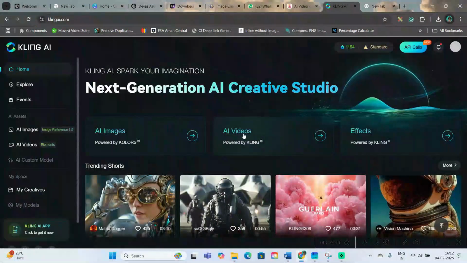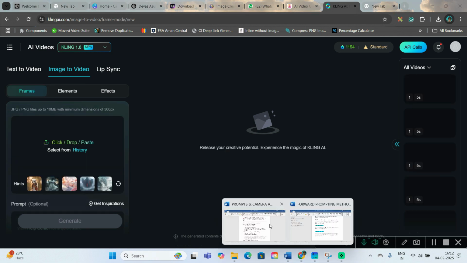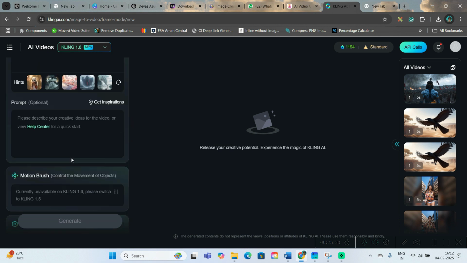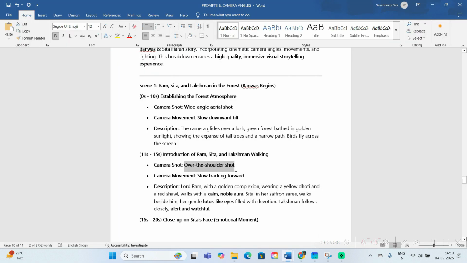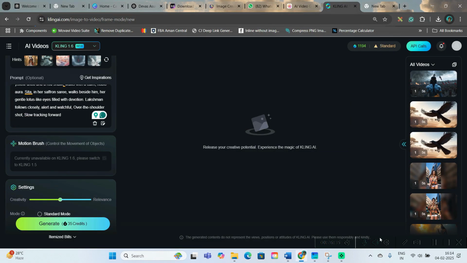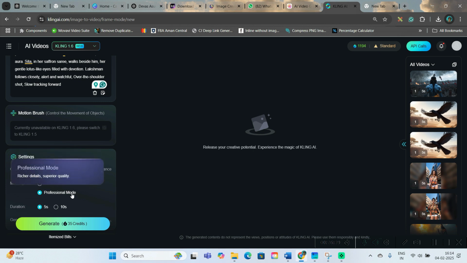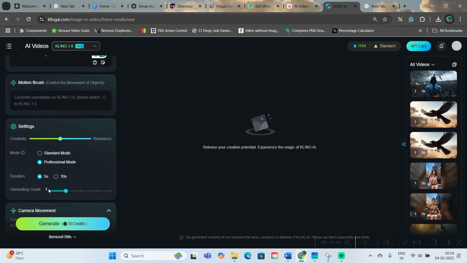Let us move forward to Kling AI. Go to AI videos and here go to frames. Now go to the second option. I will take the same image because every scene I will be making one video. So I will just take camera type and motion type. So I have given the entire prompt here, and here you can take professional mode or standard mode, but for free professional mode won't be available. I'm going to take 5 seconds and let's create it.